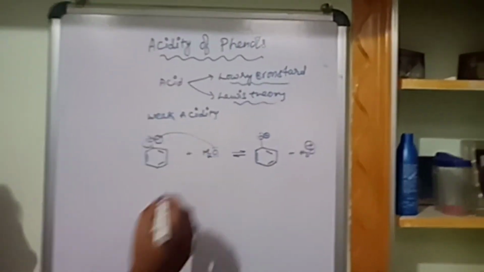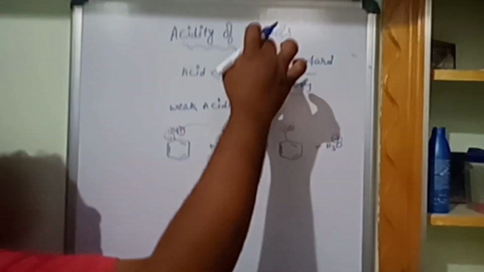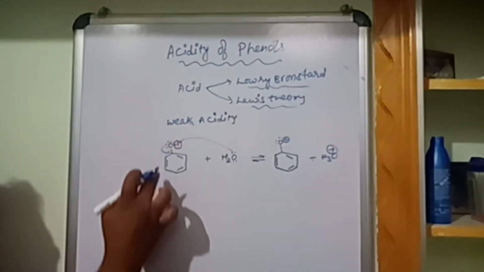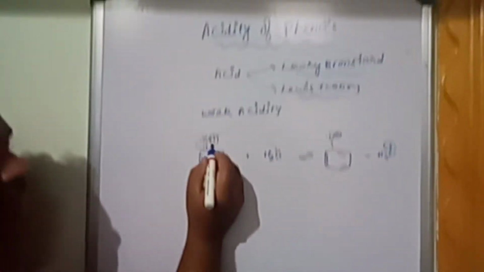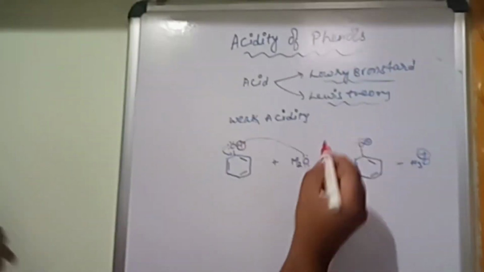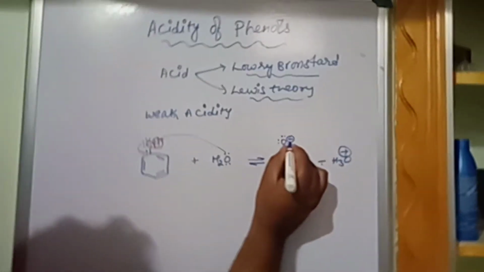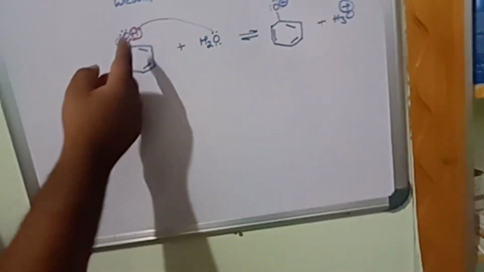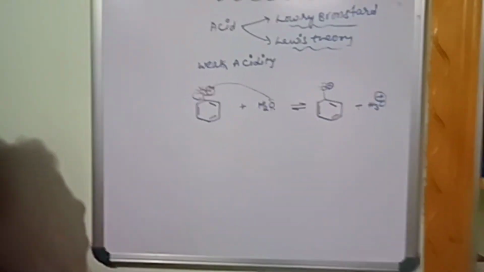Now this is an acid because it has donated hydrogen as a proton according to the Lowry-Bronsted theory. And according to the Lewis acid theory, it is an acid because a substance has accepted a pair of electrons. Yes or no? When hydrogen is leaving, it leaves a pair of electrons. That pair of electrons is carried as a negative charge.